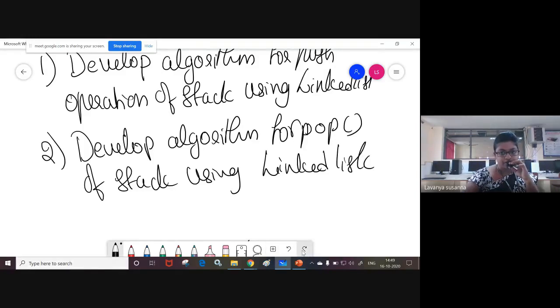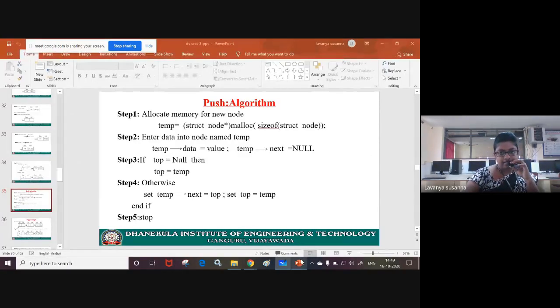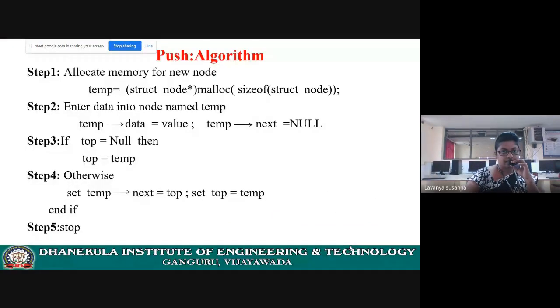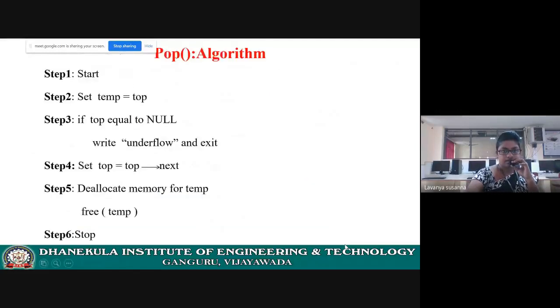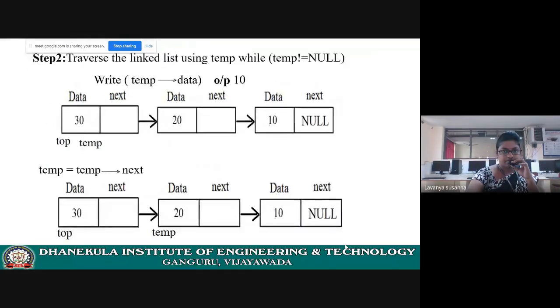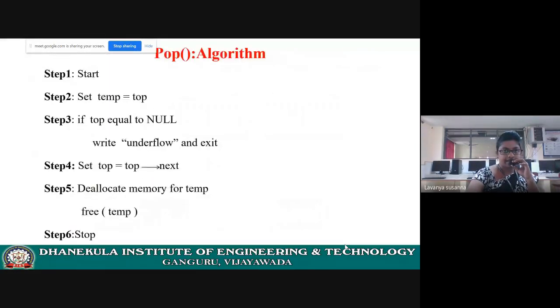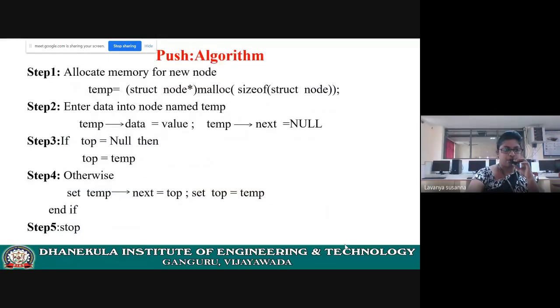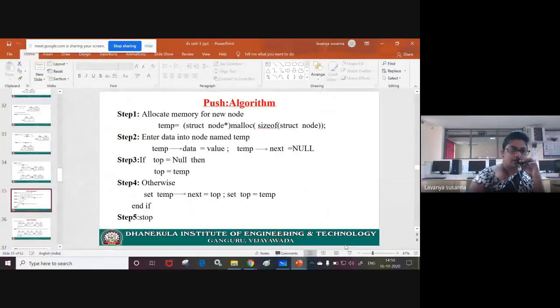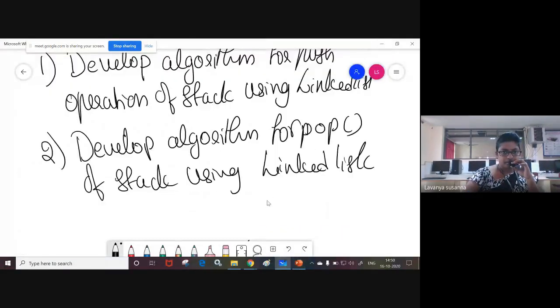I will show you. Please wait. Like this. Push operation. Like this, pop operation. This is the algorithm for push operation. This is the algorithm. You need to do it like this. Okay, this is the homework.